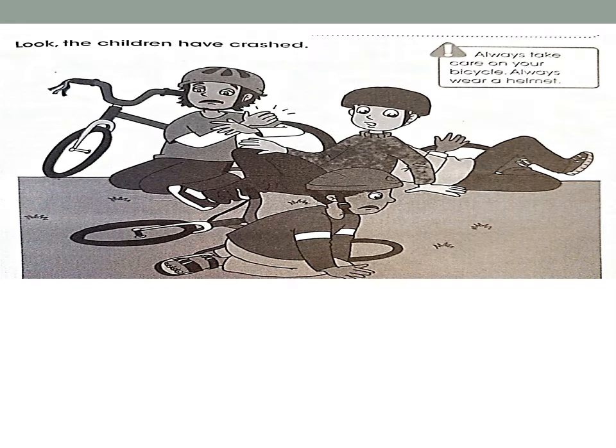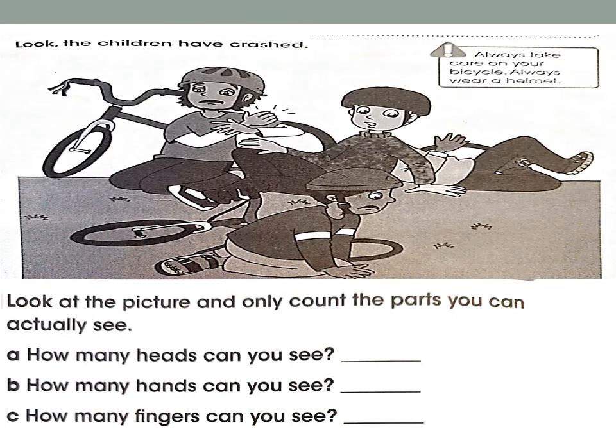So look at this picture. These children have crashed. They were playing with their bike, and also remember that you have to take care of your bicycle, right? Always wear a helmet to protect your what? Your head. Excellent. So, what do you think? Look at the picture and only count the parts you can actually see. Remember. So, number A, how many heads can you see?